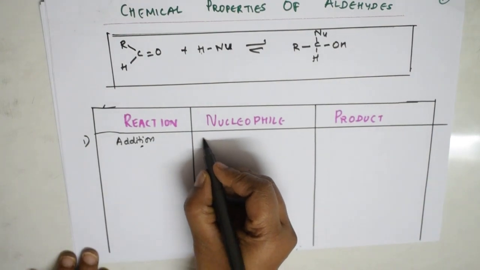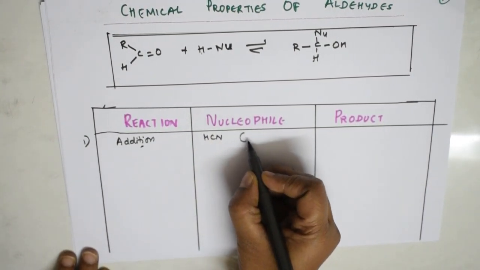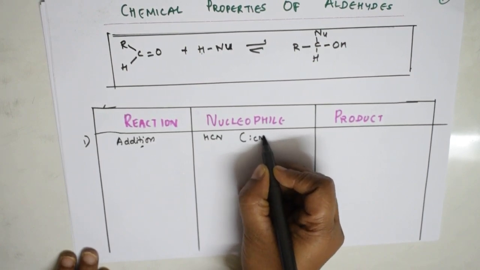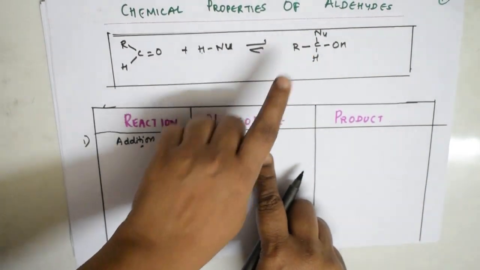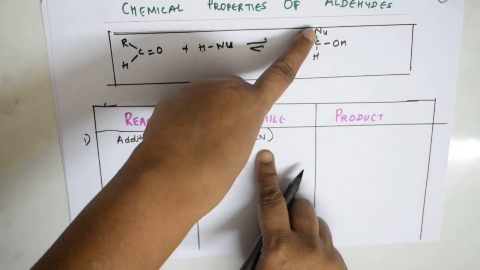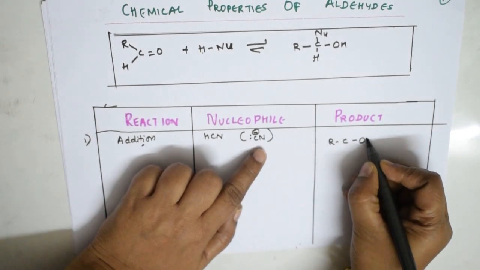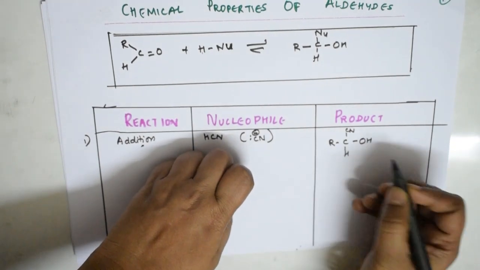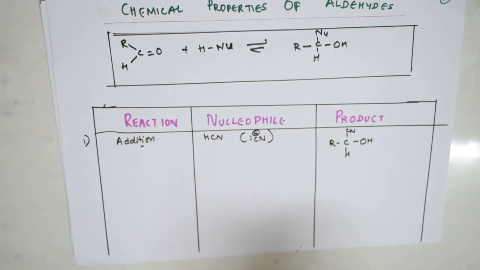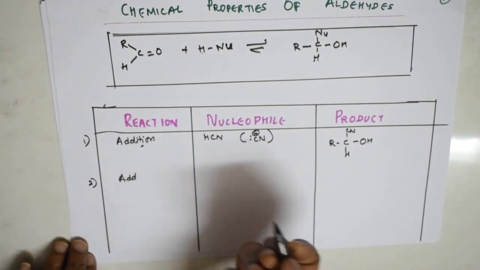What are we adding? We are going to add hydrogen cyanide. In this case, what is the nucleophile which we have? CN minus is the nucleophile, right? What product do you get? Exactly the same procedure. Wherever there is a nucleophile, you're going to add it. So you're going to get R, C, OH, and in the nucleophile place CN, and this is H. What is the name of this compound? Cyanohydrin, right? The next type of reaction, again we're going to do an addition reaction.